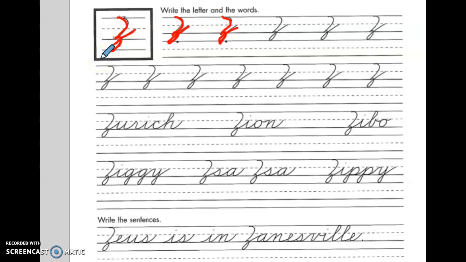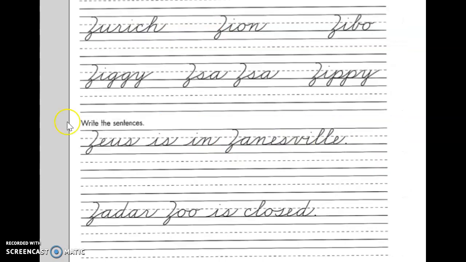Then trace and try the words that begin with the letter Z. They are Zurich, Zion, Zibo, Ziggy, Jaja, and Zippy. There are also 2 sentences for you to trace and try.